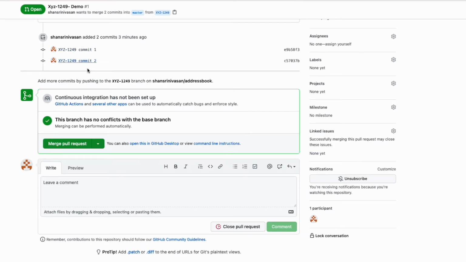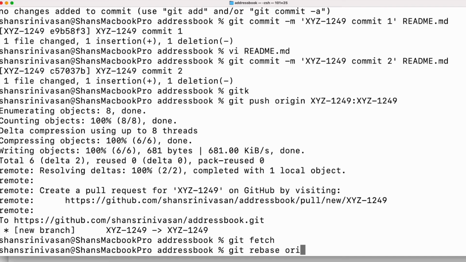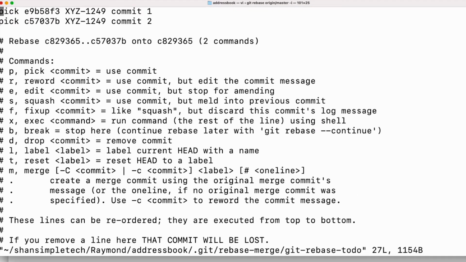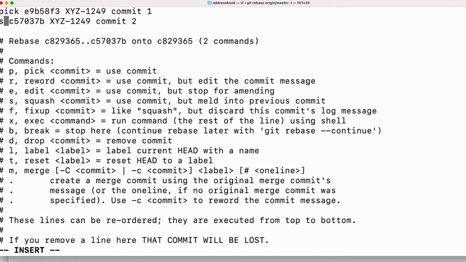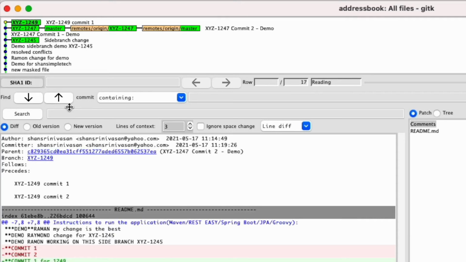Suppose you don't want to keep too many commits here. I mean, it's always best to have the commits. You would want to have some meaningful commit history. Suppose you made some mistake and you're just making one minor mistake in the next commit, you may want to squash the commit. So let's see how to squash the commit. Origin master, and you do an interactive rebase. So in the interactive rebase, you can say if you want to squash. So you take the first commit and you can squash the second commit. Now if I go to gitk, I will see only one commit. That commit will have both changes.